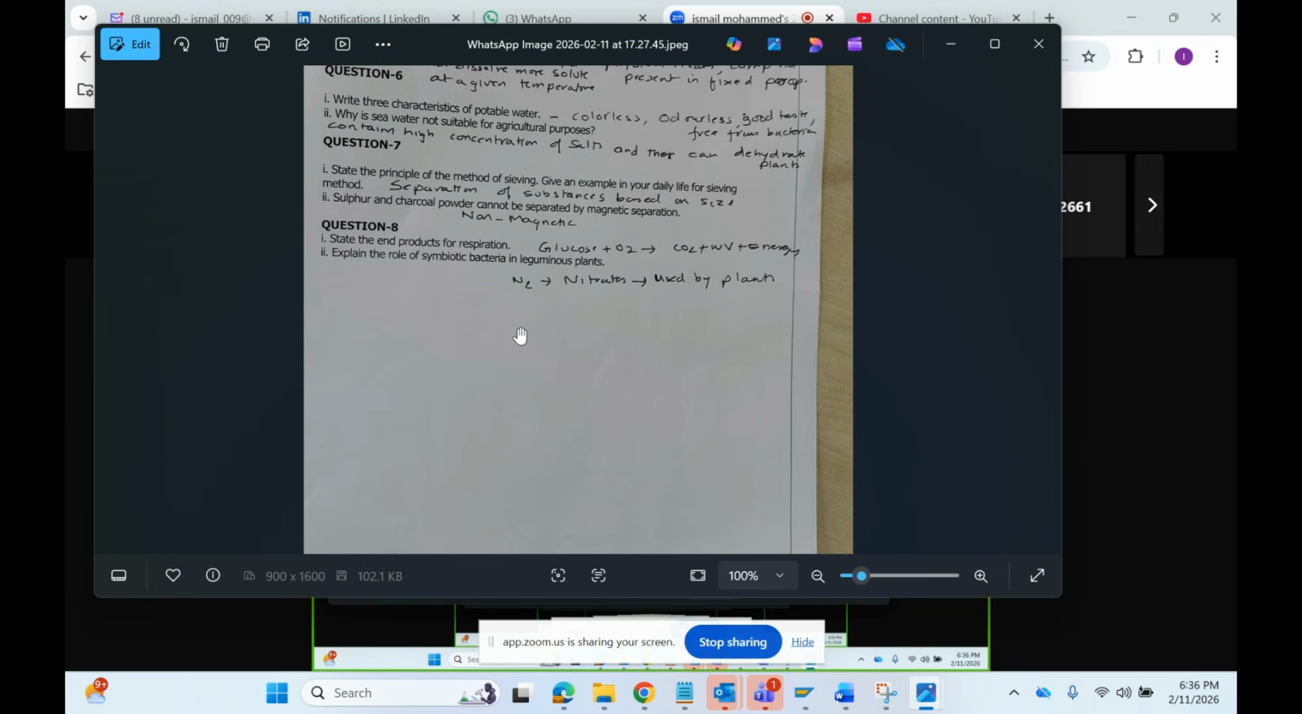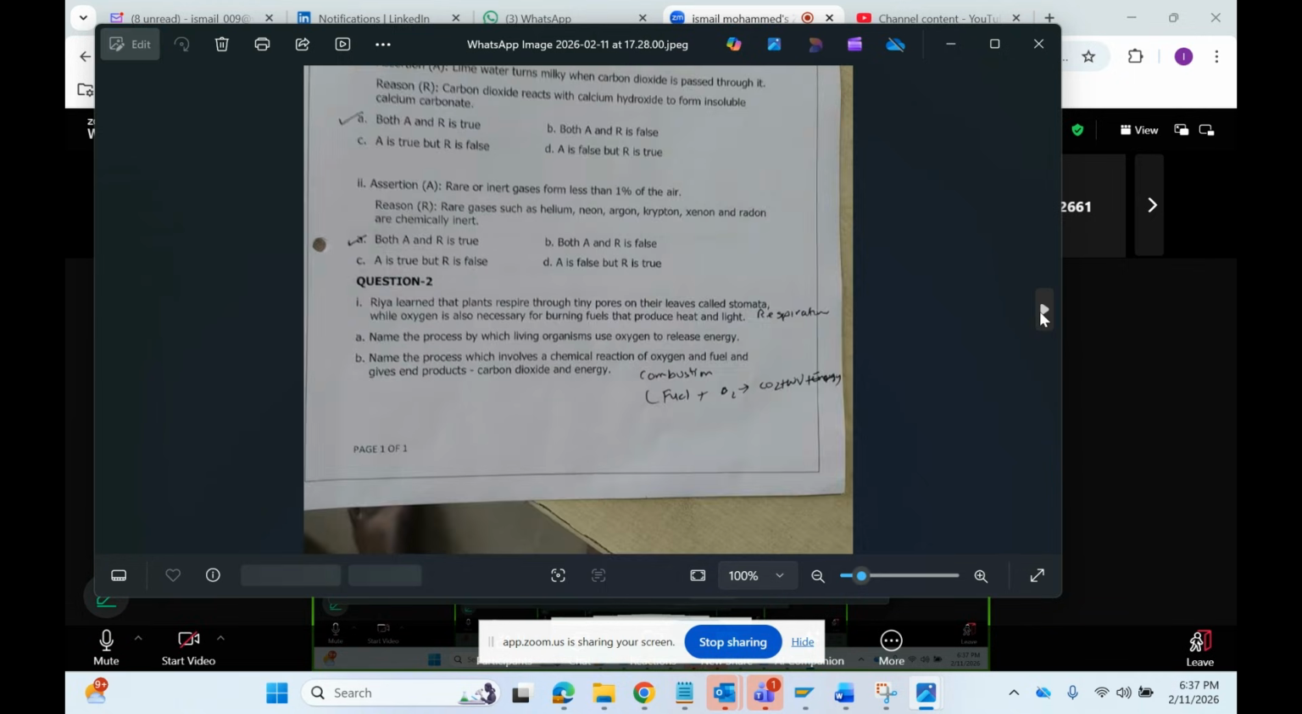End product of respiration: you have to write CO2 plus water plus energy, because those are the end products. On the right hand side, whatever is there, those are the end products. Explain the role of symbiotic bacteria in leguminous plants. They take N2 nitrogen from the air and convert it into nitrates. These nitrates are used by the plants for their growth. So this is the role of symbiotic bacteria.